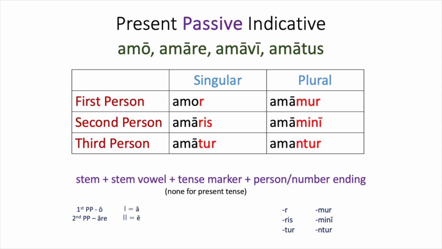If we want to make this passive, all we do is change the endings. So we don't use -o, -s, -t, -mus, -tis, -nt. We use -r, -ris, -tur, -mur, -mini, and -ntur. So amor, I am loved. Amaris, you are loved. Amatur, he, she, or it is loved. Amamur, we are loved. Amamini, y'all are loved. And amantur, they are loved.